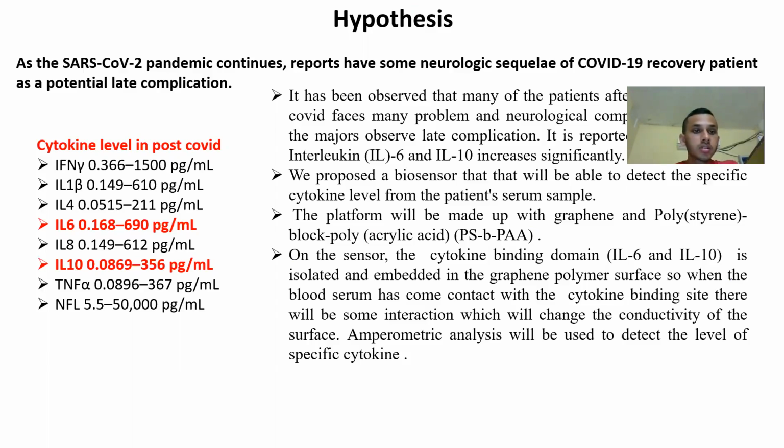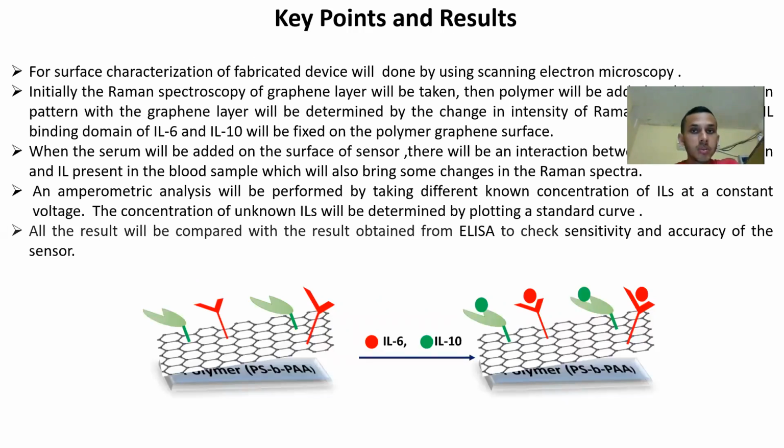As you can see on the left side of the slide, in the post-COVID cytokine levels, IFN gamma, IL-1 beta, IL-6, and IL-10 are significantly increased. So this is the key point and the result.